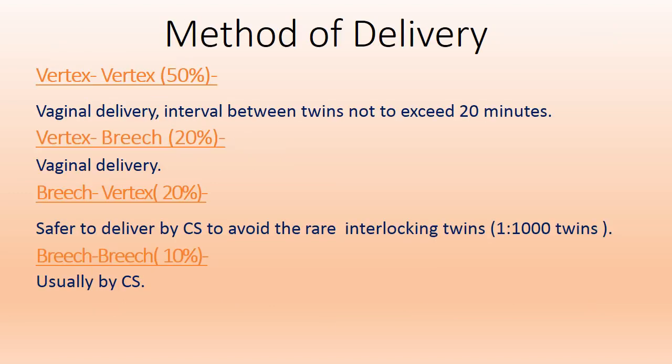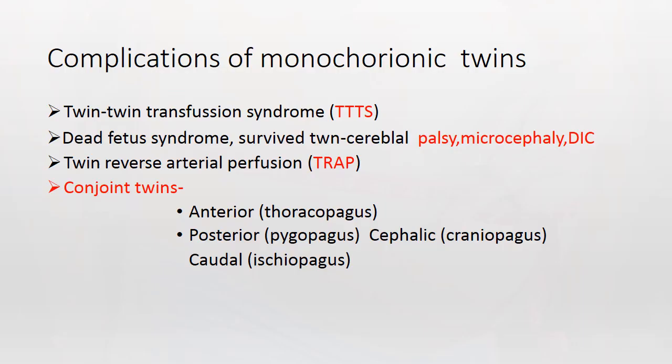Method of delivery. Vertex-vertex in 50% of cases: vaginal delivery, interval between two twins not to exceed 20 minutes. Vertex-breech 20%: vaginal delivery is done. Breech-vertex 20%: safer to deliver by caesarean section to avoid the rare interlocking twins. Breech-breech can occur in 10%, usually caesarean section is done.